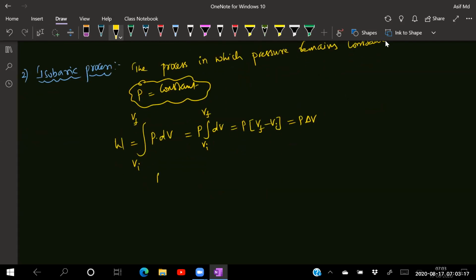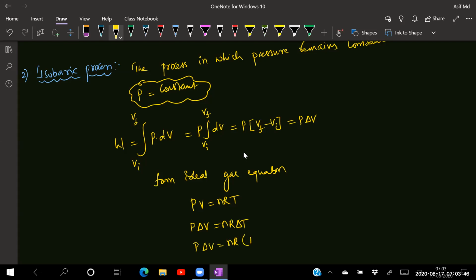So now from the ideal gas equation. What is the ideal gas equation? PV is equal to nRT, isn't it? So P into delta V is equal to nR into delta T, which is T final minus T initial.